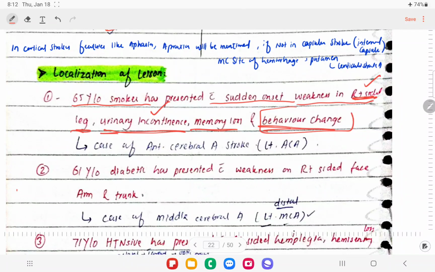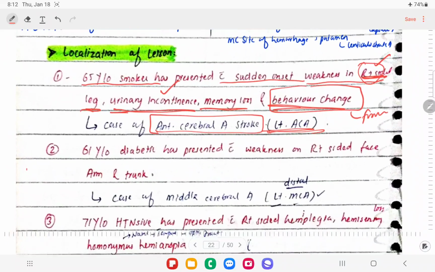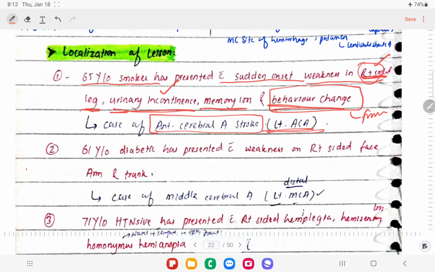And if there are behavior changes, we're going to think that the patient is having a frontal lobe lesion. So this is on the right side, so the lesion will be in the left cerebral artery, right? So this will be a contralateral lesion. This is a case of anterior cerebral artery stroke. If the anterior cerebral artery gets blocked, we will have features like leg weakness, loss of sphincter control, behavioral changes and memory loss, right? So that's a case of anterior cerebral artery stroke.